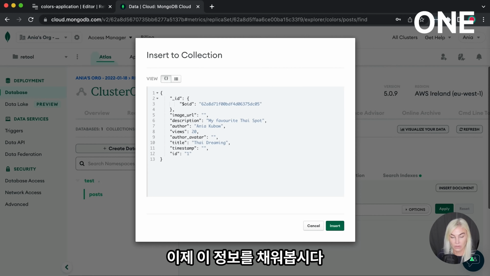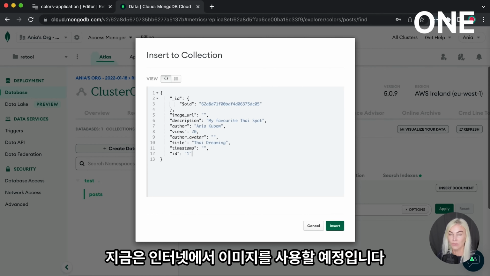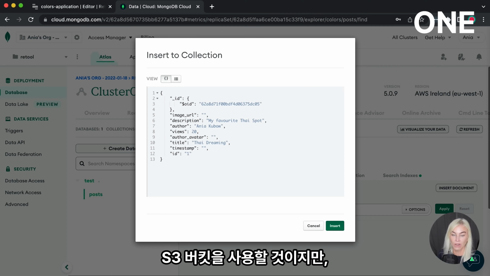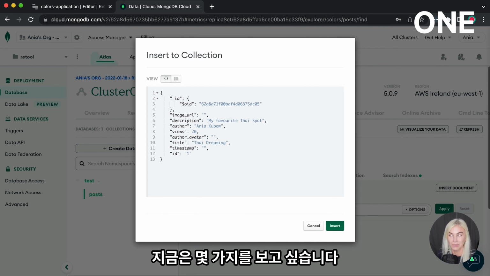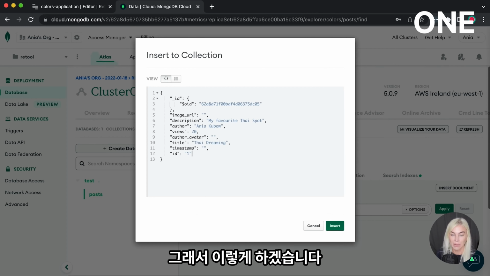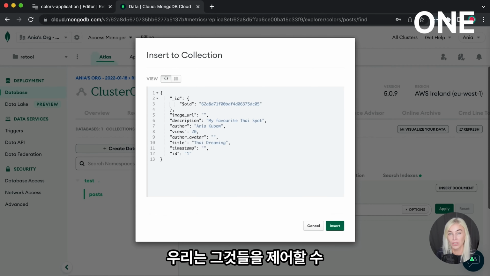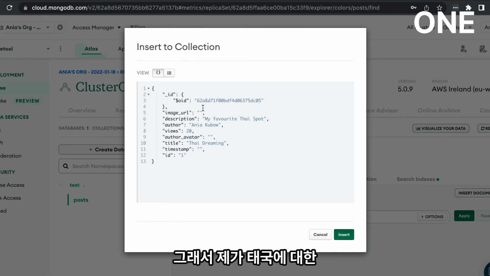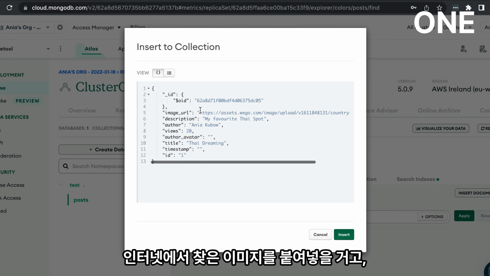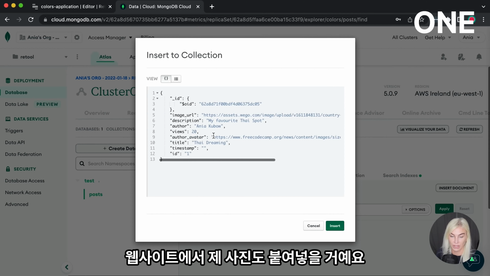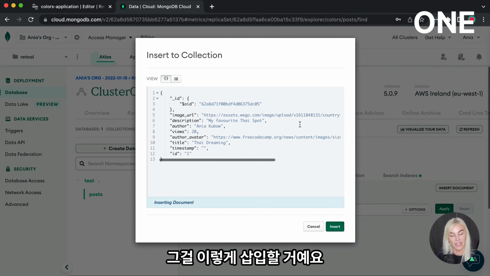So now let's fill this out. I'm just going to be using images off the internet for now. Again, we are going to be using AWS S3 buckets to store our images, but we want to see some stuff now. So I'm just going to do this. Please be aware though, that if these images go off the internet, then you will not be able to see them anymore because we have no control over them. So I'm just going to paste an image that I found on the internet of Thailand. And I'm also going to just paste an image of myself off the Free Code Camp website. Okay, so this is it. I'm just going to insert that like so.